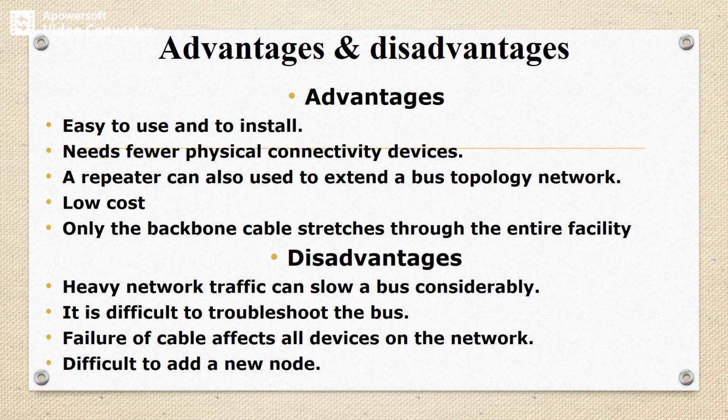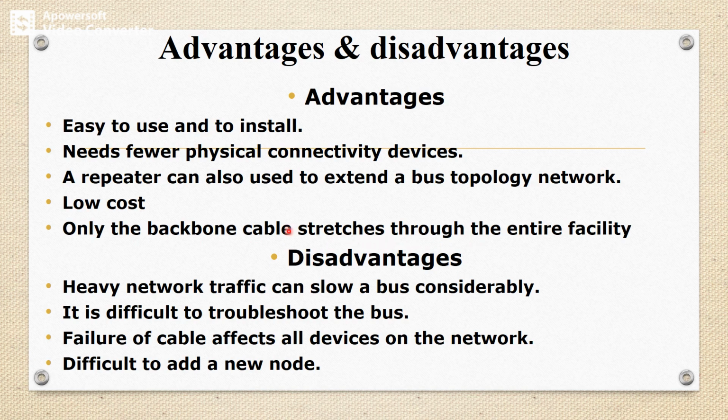So next we'll take advantages and disadvantages. The first advantage is that it is easy to use and install. It needs a lesser number of physical connectivity devices. A repeater can also be used to extend a bus topology network. The bus topology is of low cost, as only the backbone cable stretches through the entire facility.